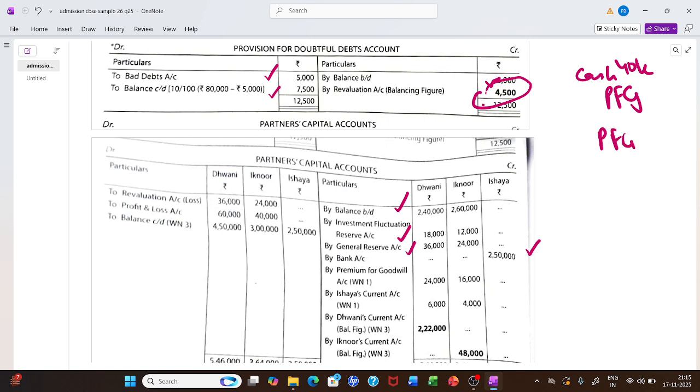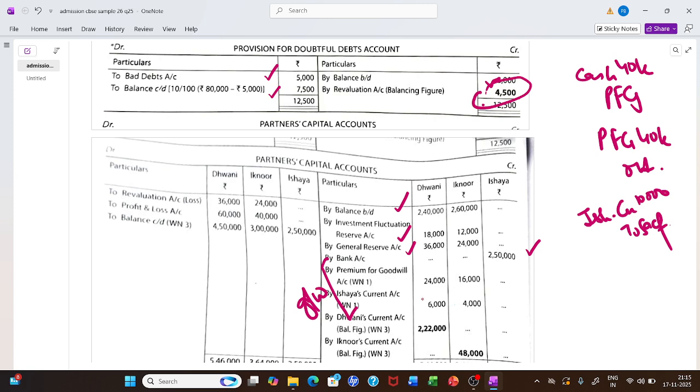Premium for goodwill 40,000 is distributed to old partners in old ratio. Then new partner's current account, Asia's current account to sacrificing partners' capital account. In this case, that's old partners only. So that 10,000 is distributed. So these two distributions are the treatment of goodwill.